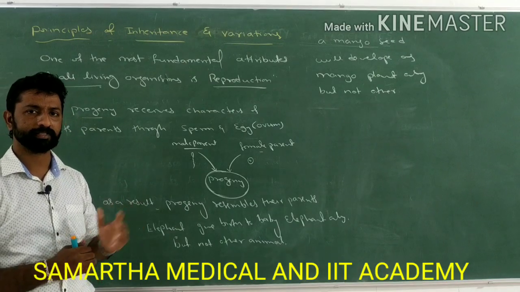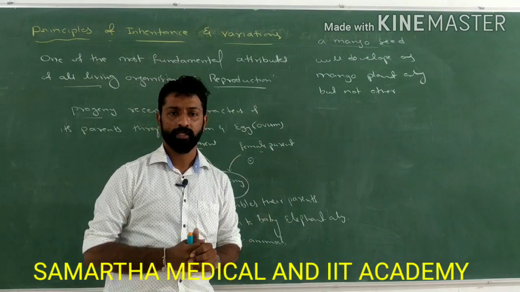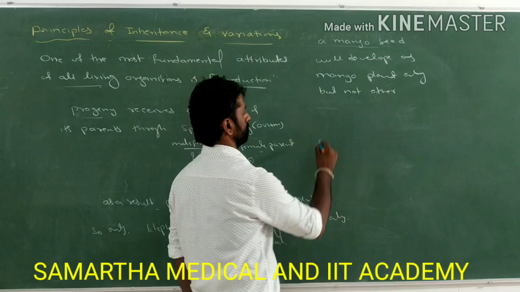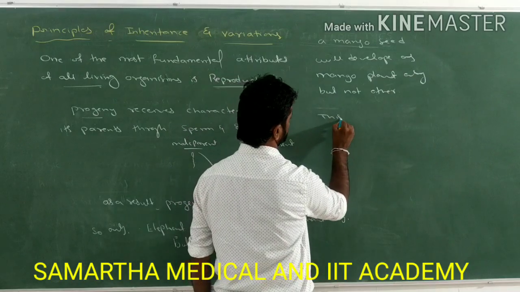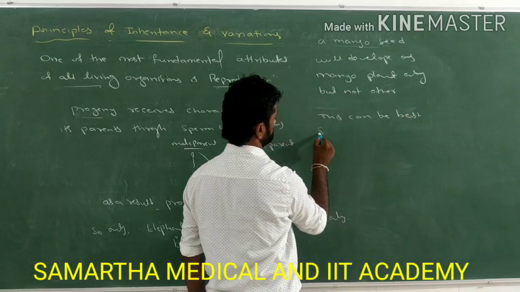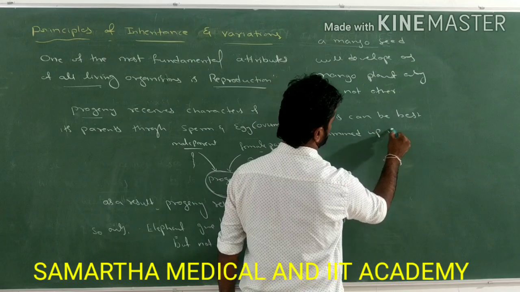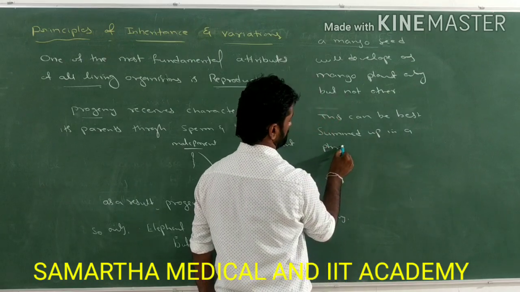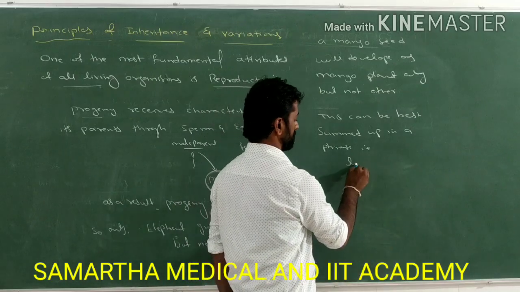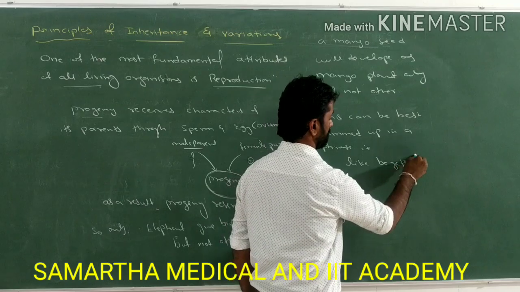By these examples, this can be best summed up in a phrase. What is that phrase? That is, like begets like.